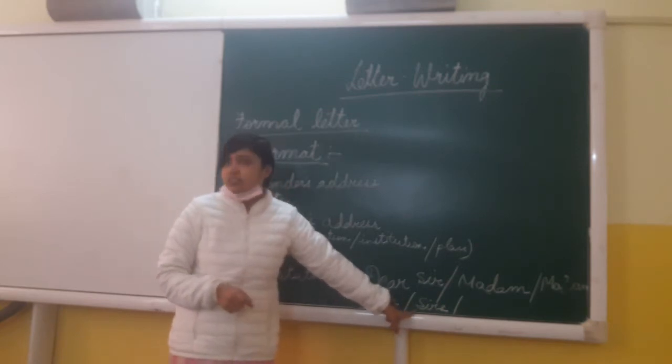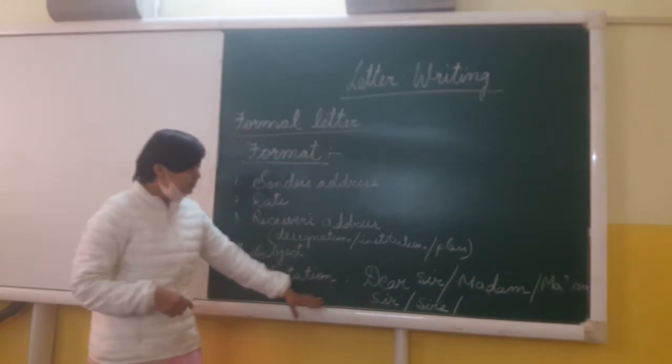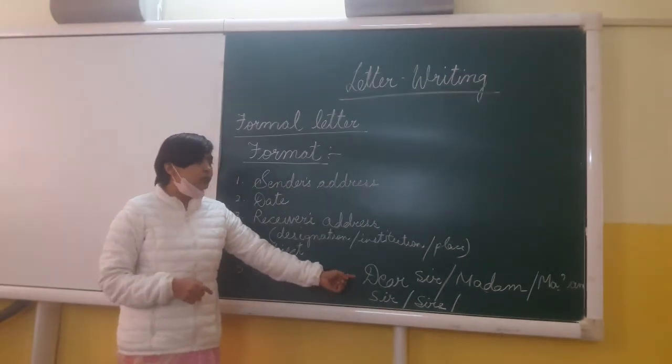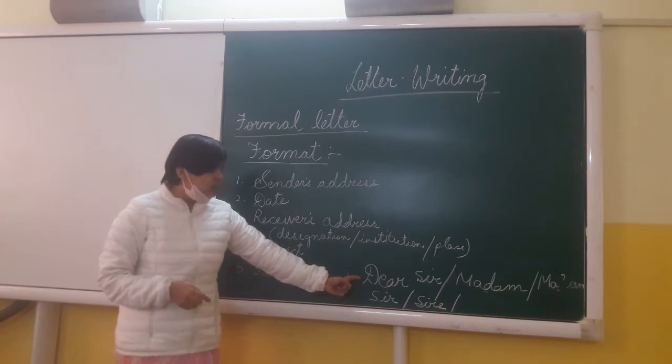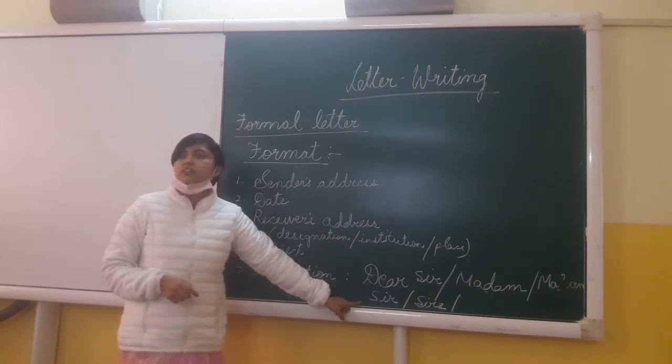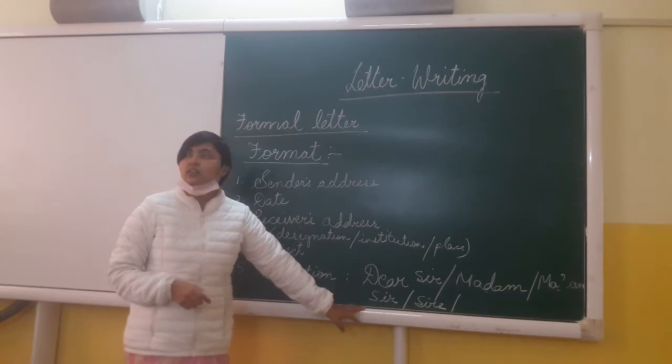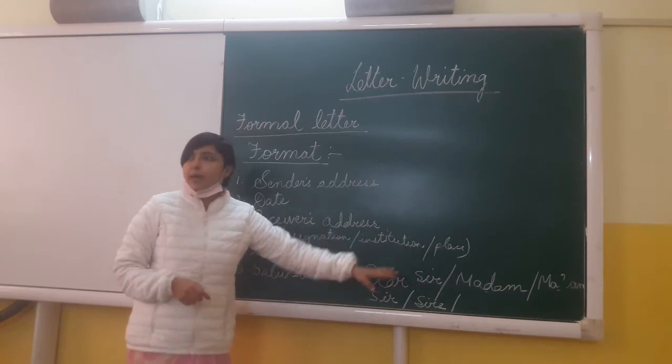mention sirs. Alright. At certain places we use dear sir, the word dear is written. At certain places we omit the word dear and we simply write sir or sirs or ma'am.